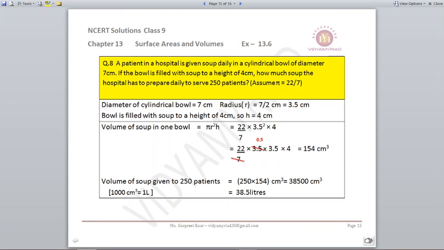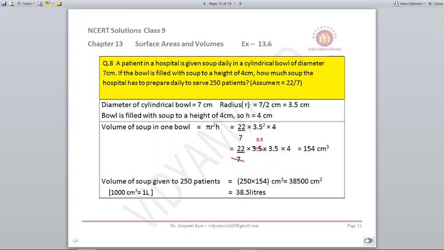A patient in a hospital is given soup daily in a cylindrical bowl of diameter 7 centimeters. If the bowl is filled with the soup to a height of 4 centimeters, how much soup does the hospital have to prepare daily to serve 250 patients? Now diameter is given to us as 7 centimeters, so radius will be 3.5 centimeters. You are told that the bowl is to be filled with soup to a height of 4 centimeters, so we will take h as 4 centimeters.